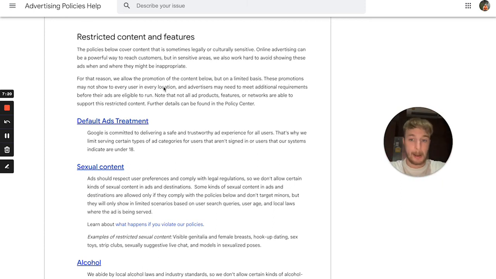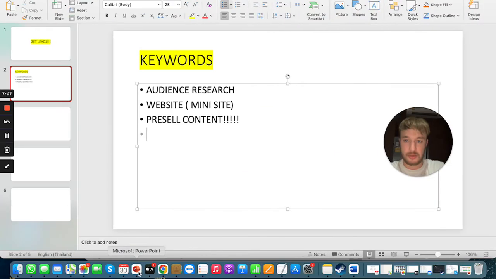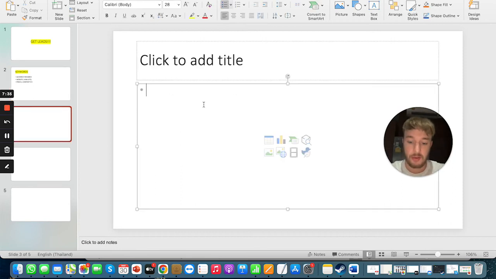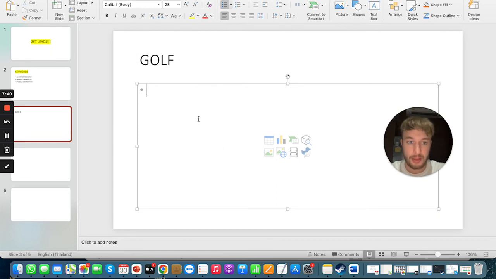Let me show you here in PowerPoint. Let me show you this, right? We have to do audience research. We have the mini website and pre-sale content. So imagine this, right? Over here we have golf. We are playing golf. So here is the hole, right? Imagine this is the hole over here. For the ball to come into the hole, we have to give it a little push with the stick.